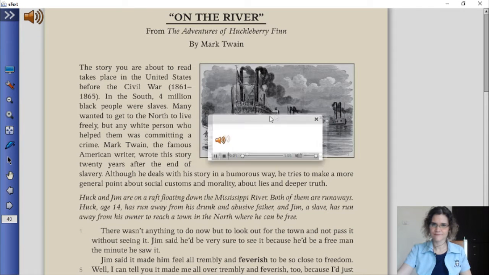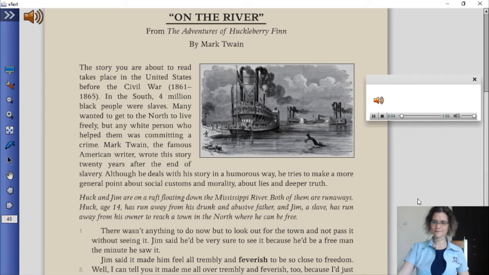On the River, from The Adventures of Huckleberry Finn, by Mark Twain.